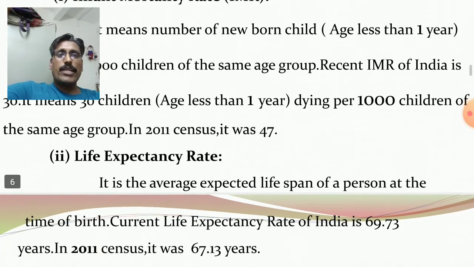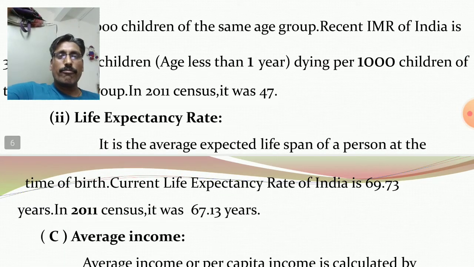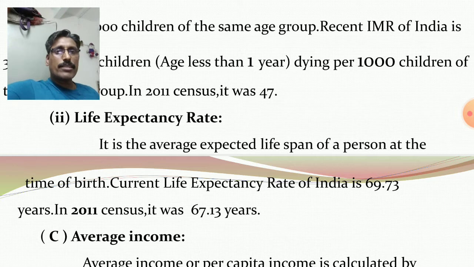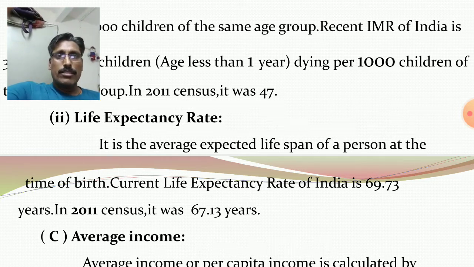Then the second one, life expectancy rate. It is the average expected lifespan of a person at the time of birth. It means how many years normally a person can survive in India.